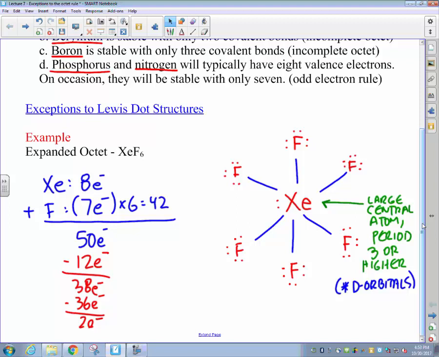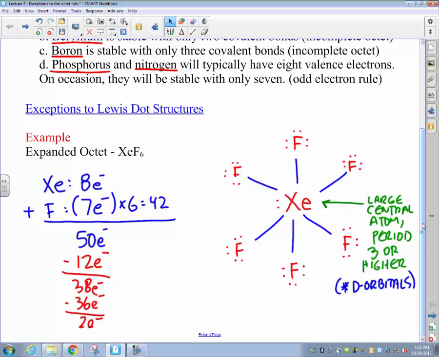Now, having a look at our molecule of xenon hexafluoride, you'll notice that the xenon atom in the center has a total of 6 electrons in bonds and a lone pair of electrons, which gives it a total of 6 times 2 is 12, plus the 2 lone pairs is 14 electrons around that central atom in its valence shell. This is again what we refer to as an expanded octet, an atom which has more than the allotted 8 electrons in its valence shell.